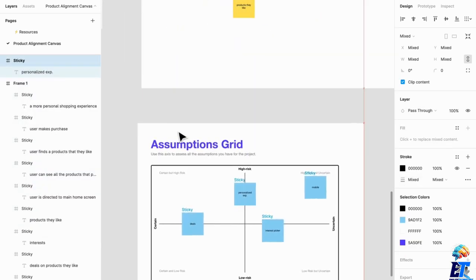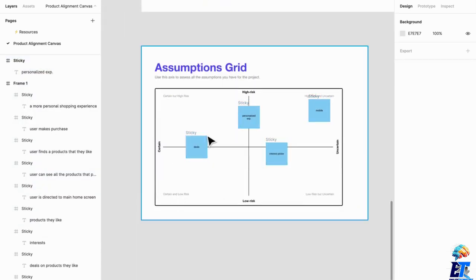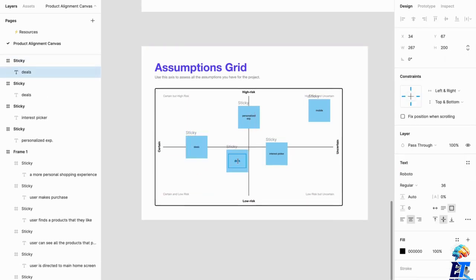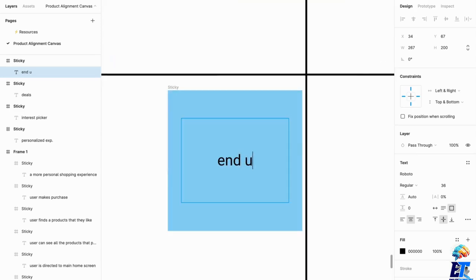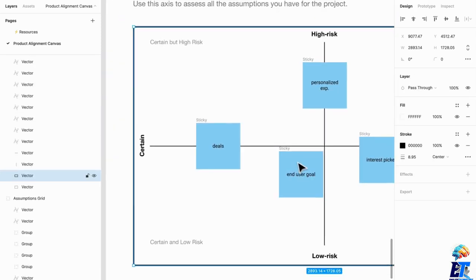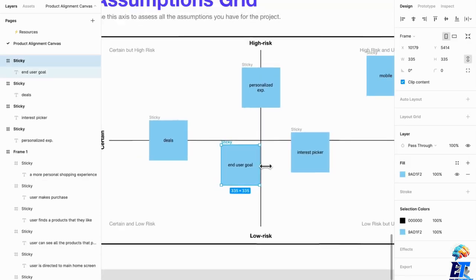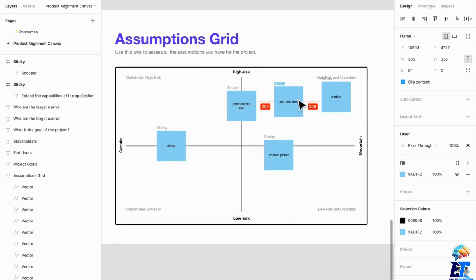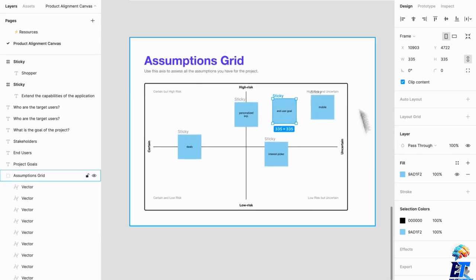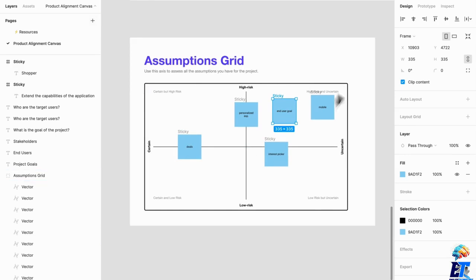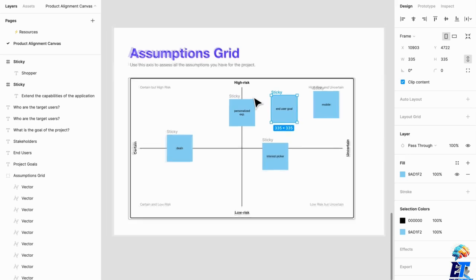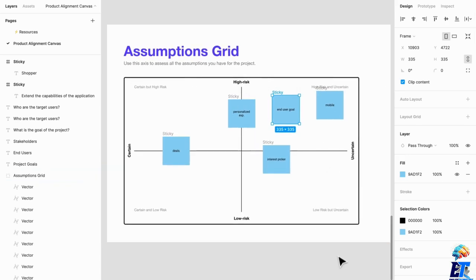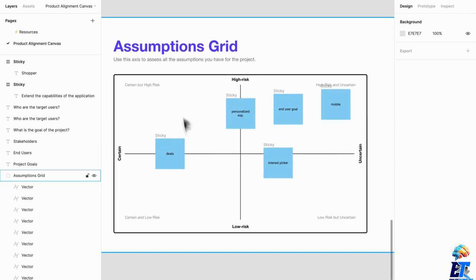So, one very large assumption that we all make is that we know what the end user wants to do. We may know, but this holds a lot of risk, and we need to figure this out early. This is what I usually do. I map them out into a grid. Sometimes I'll just list them, and then we can prioritize them as a team. That's probably quicker in the moment. So remember to map this out throughout the entire process. And that's basically the end of the first part of a product alignment canvas.